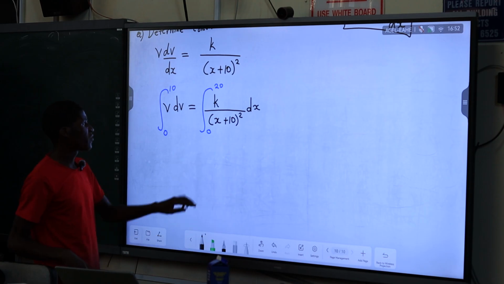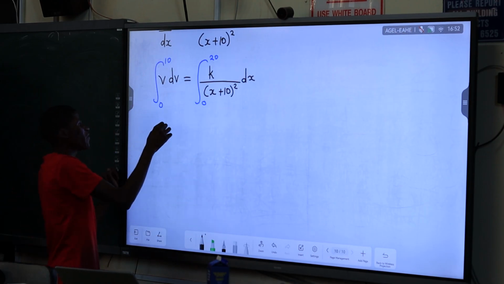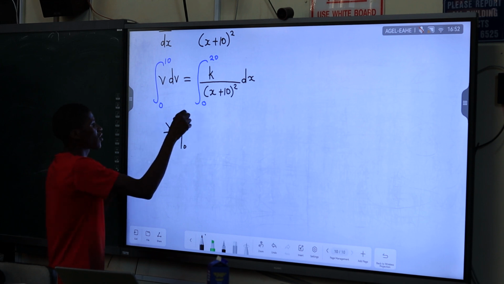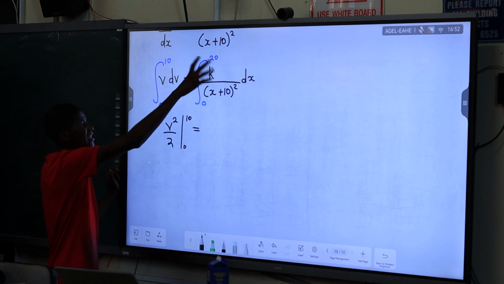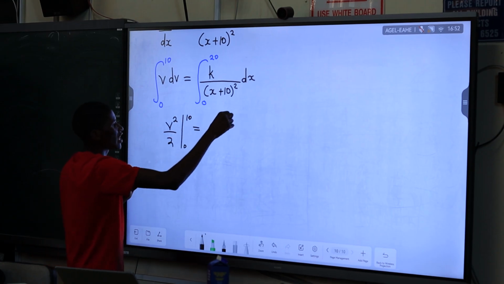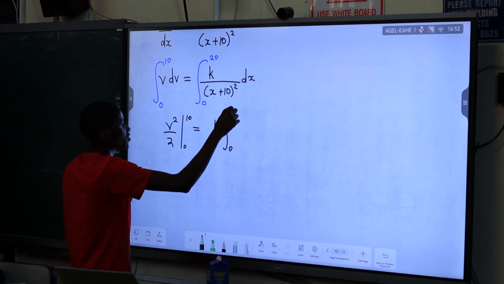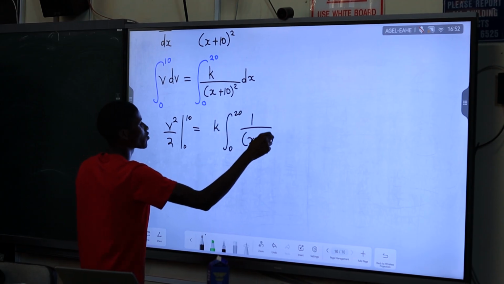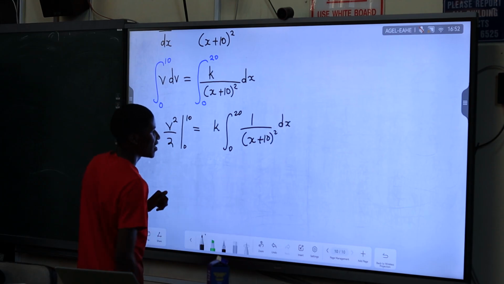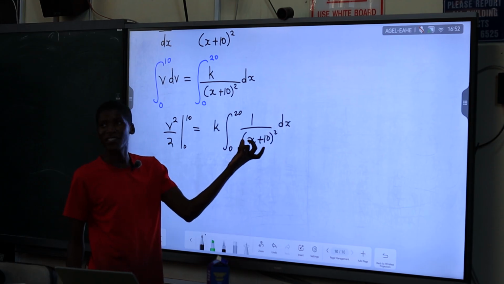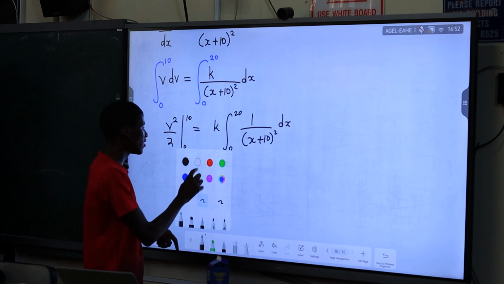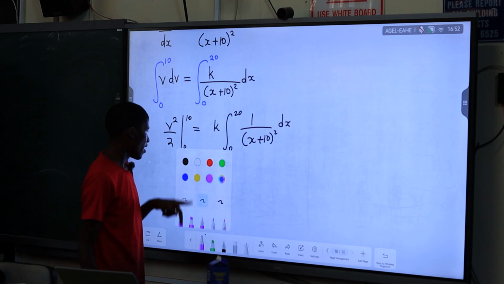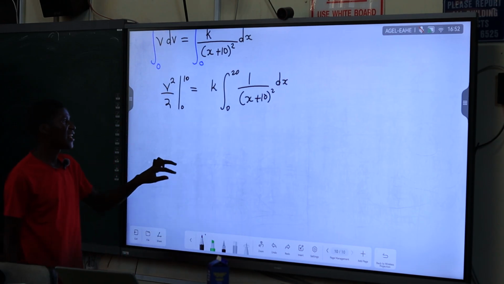Now you just need to solve with constant k. If we integrate v dv, we get v squared over 2, from 0 to 10. And then we integrate this one. They say it's a constant again, which we are solving. So from 0 to 20, we're integrating 1 over (x plus 10) squared dx. This one is not a constant, it's an expression, because it has got x, the one that we are integrating with respect to. So let's simplify.